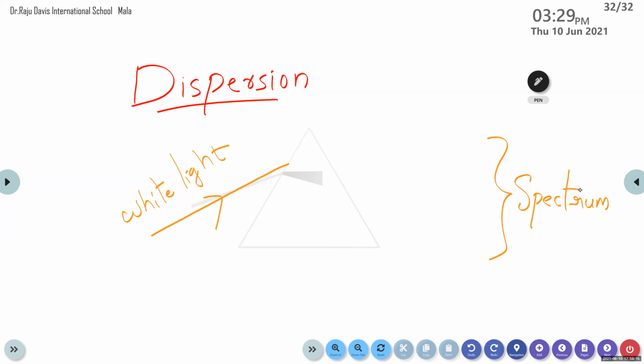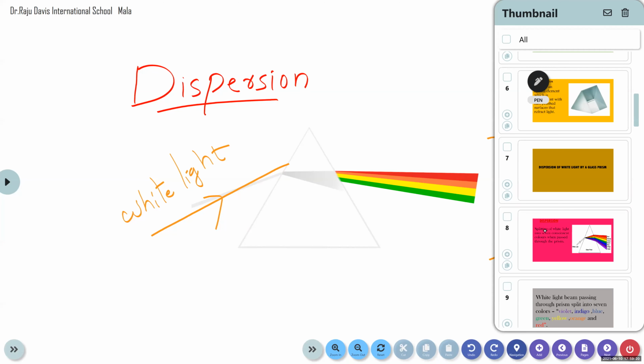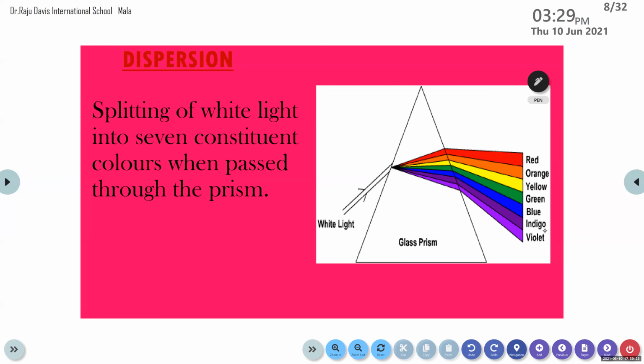Okay, so I will show the slide, then it is more clear to you. Here we are discussing dispersion. Here you can see the definition of dispersion. Dispersion means the splitting of white light into 7 constituent colors when it is passed through the prism. First of all, what is a prism? A prism is a transparent optical medium with flat surfaces, consisting of 2 triangular end faces and 3 rectangular faces. The splitting of white light happens when it enters through a prism.